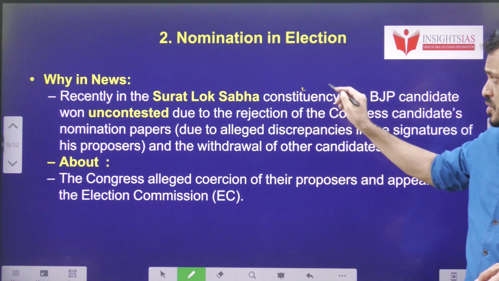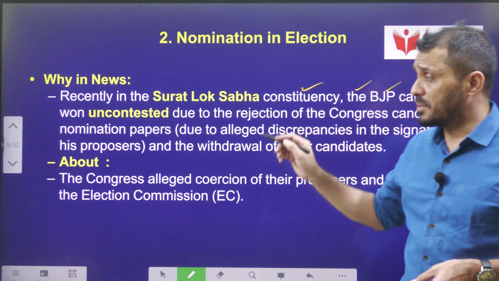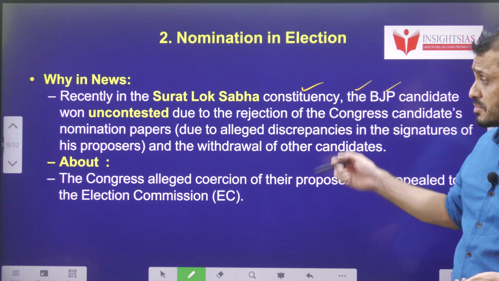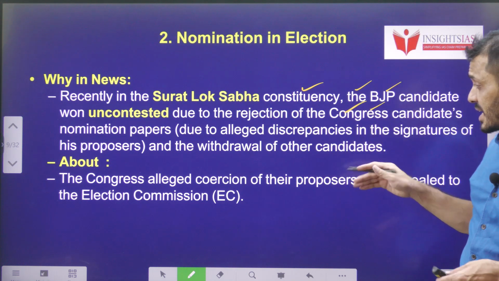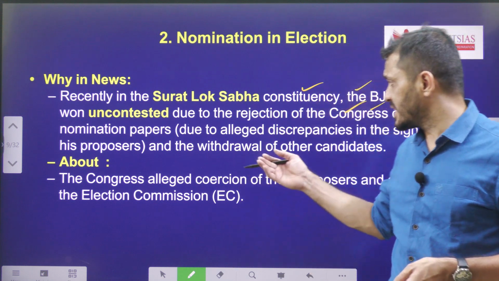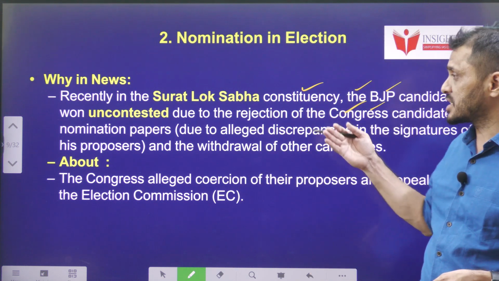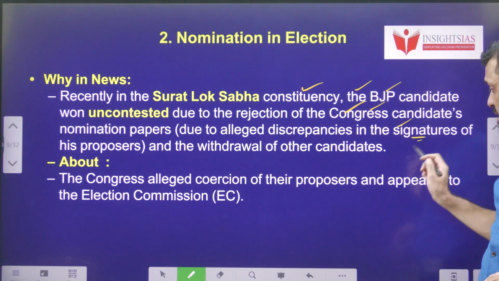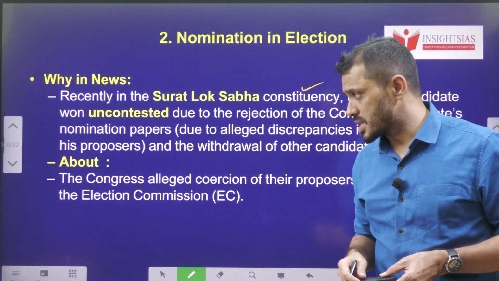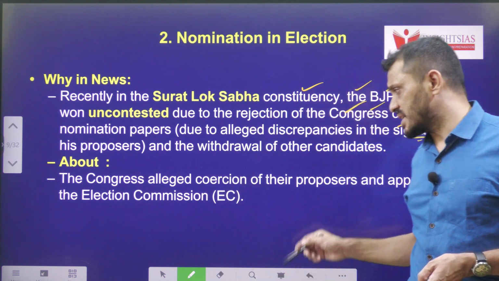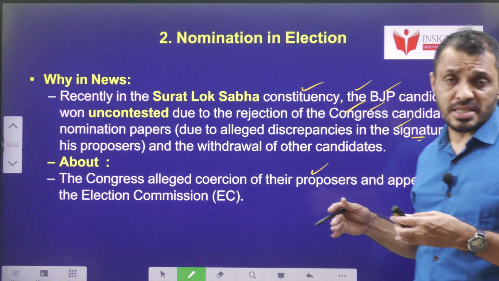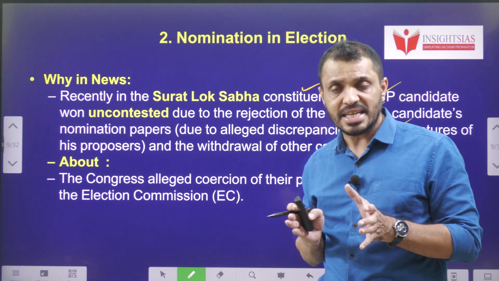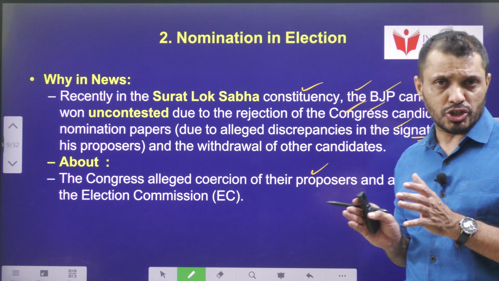Recently, in the Surat Lok Sabha constituency, the BJP contestant was declared the winning candidate because the other candidates withdrew, and the Congress candidate's nomination papers were rejected on the grounds of discrepancy in the signatures of the proposers. Congress is alleging that coercion and force were used on the proposers belonging to this Congress candidate, so they are complaining to the Election Commission of India.